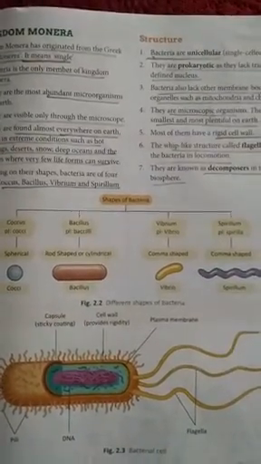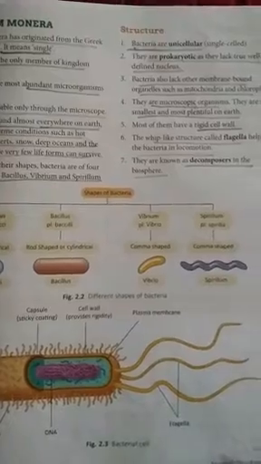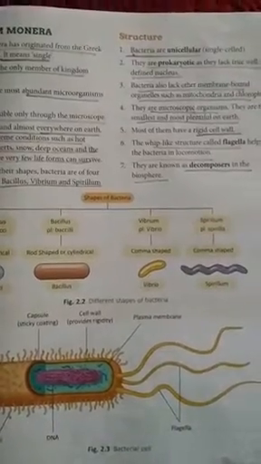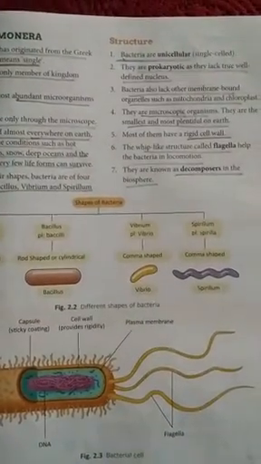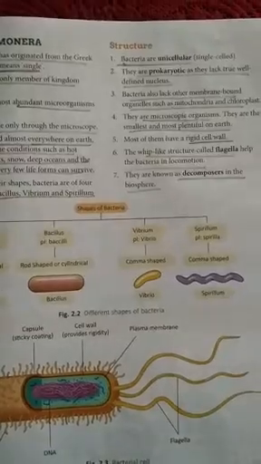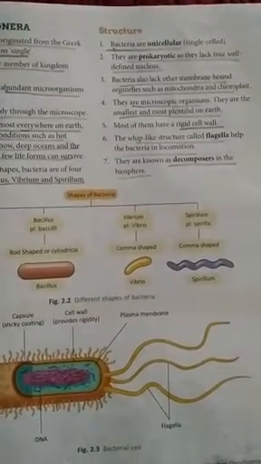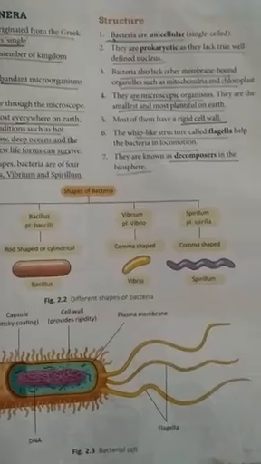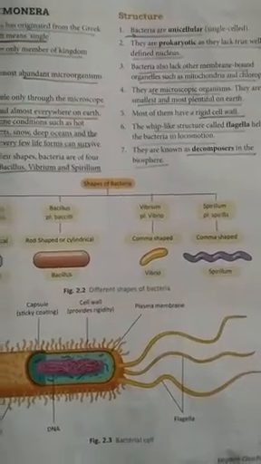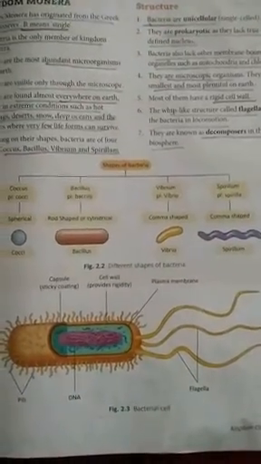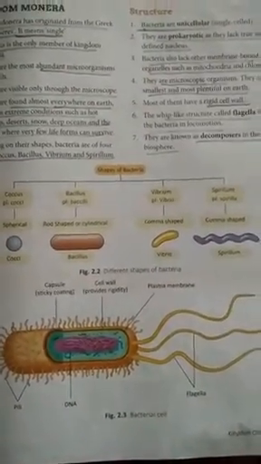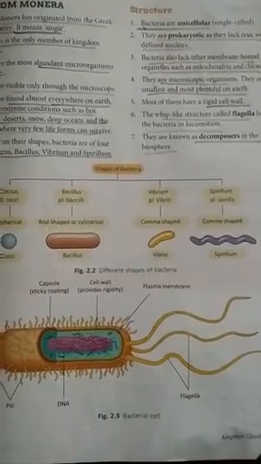Then vibrio, plural vibrios, comma shaped, it means it's the shape of a comma. Now spirillum or spirilla, spiral shaped. You can just look at the structure. These four kinds of shapes of bacteria are found.